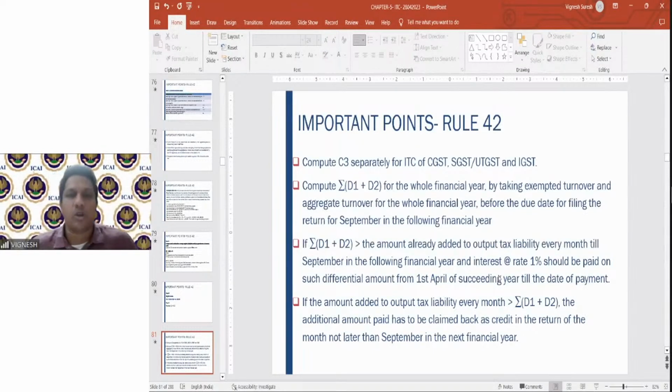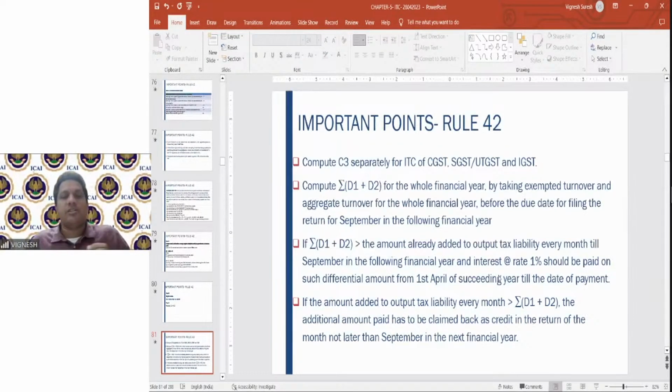Once you get this total, you have to compare. If the total D1 and D2 is more than the amount which you have added to the output tax liability, that means the excess you have to reverse. So 1% interest you have to pay till the date of payment on the excess. Whatever amount you have added to the output tax liability is more than the actuals, so whatever amount you have additionally paid, you claim back by way of a credit.